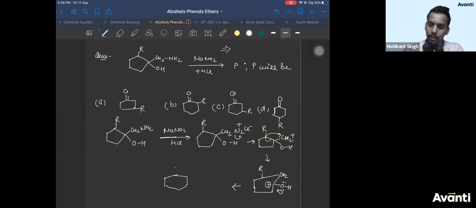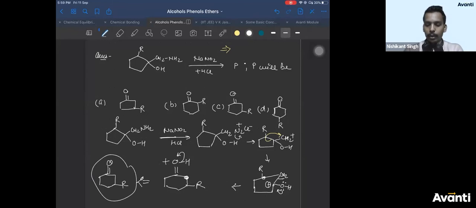Oxygen has donated its lone pair, so oxygen will get a positive charge. After that there is a CH2, and after that a carbon having R. Now it will lose H plus to maintain neutrality, so that you get C double bond O R. You'll get this as the product.